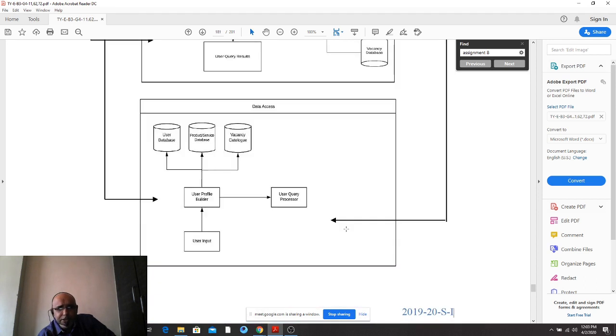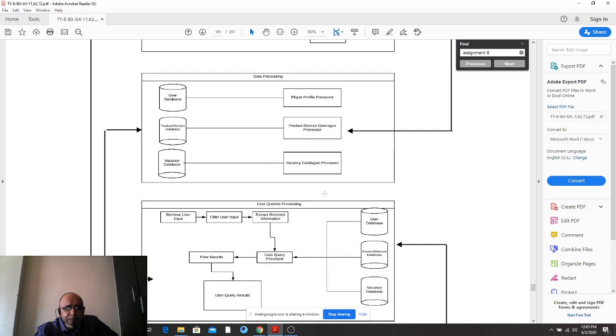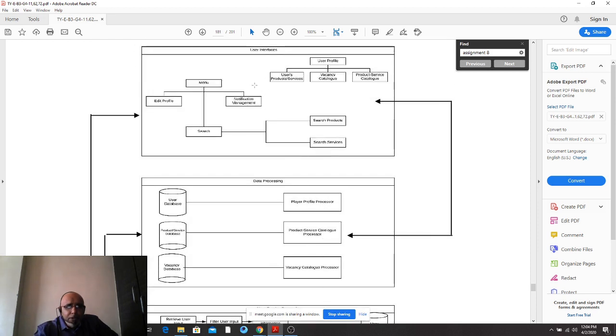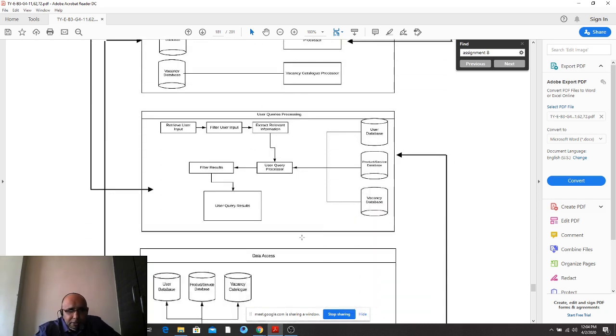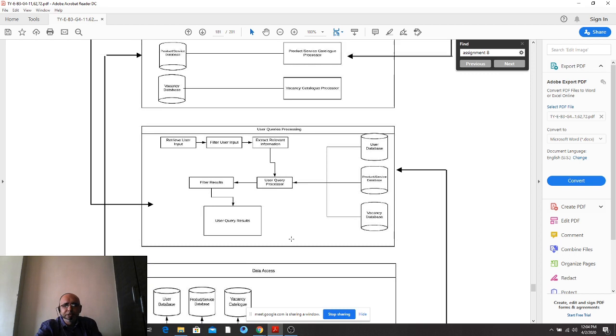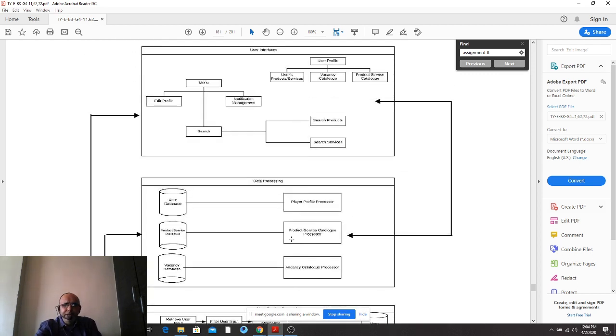User interface tier. Just read the name. User interfaces, data processing, then user query processing, and then data access. So this is an example of a layered kind of architecture, right? You can use client server. They have drawn it using Word, I feel.